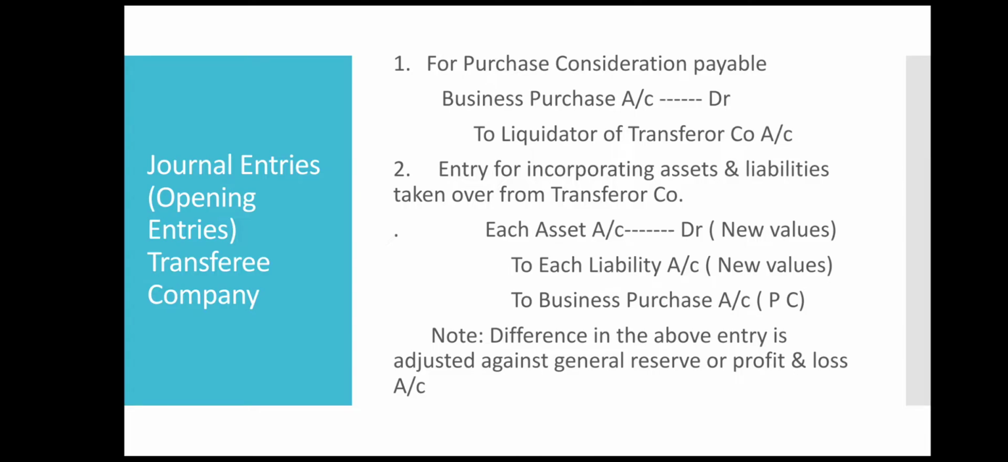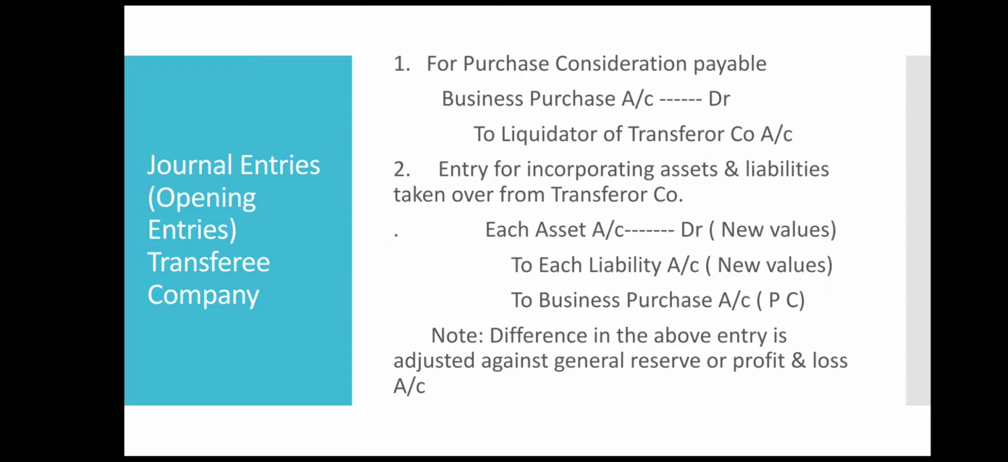Now when transferor company is closing down its business, it appoints a liquidator who will help them to complete the process of liquidation. So whatever purchase consideration is payable, it will be paid to the liquidator of transferor company. So the first entry is for that. Business purchase account debit to liquidator of transferor company account. Now let us see what is second entry.